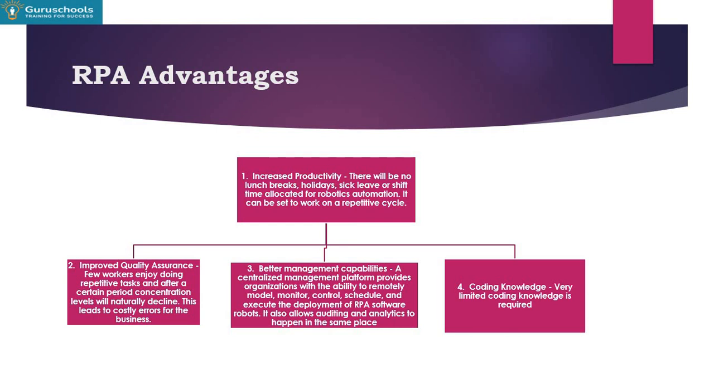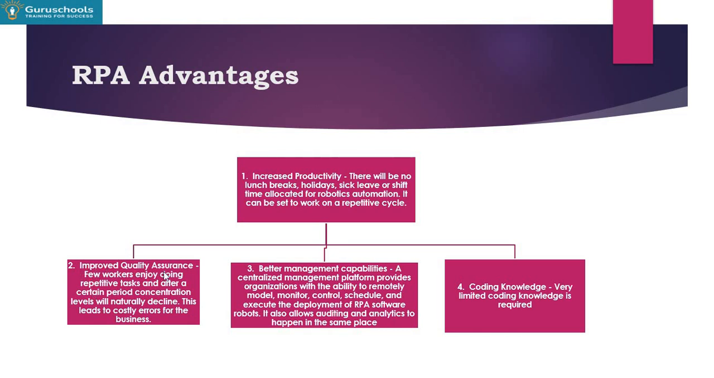Then we'll talk about the RPA advantages. Why does industry want to use RPA? Because of increased productivity. As humans, we work for 8 to 10 hours, and within that we also take tea breaks, coffee breaks, and lunch breaks. We go on weekly offs, and maybe Diwali vacation, Ramadan vacation, or Christmas vacation. But that is not the case with robots. Robots will be available 24 by 7, 365 days without any break.